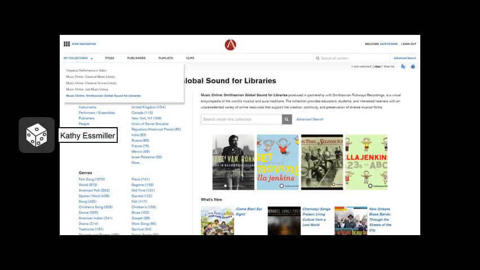The database includes several collections, including Classical Performance and Video, Music Online Classical Music Library, Music Online Classical Scores Library, Music Online Jazz Music Library, and the Smithsonian Global Sounds. I'm going to bring you along as I explore music appropriate for use in a jazz education curriculum. With that in mind, our search will focus on the jazz collection.